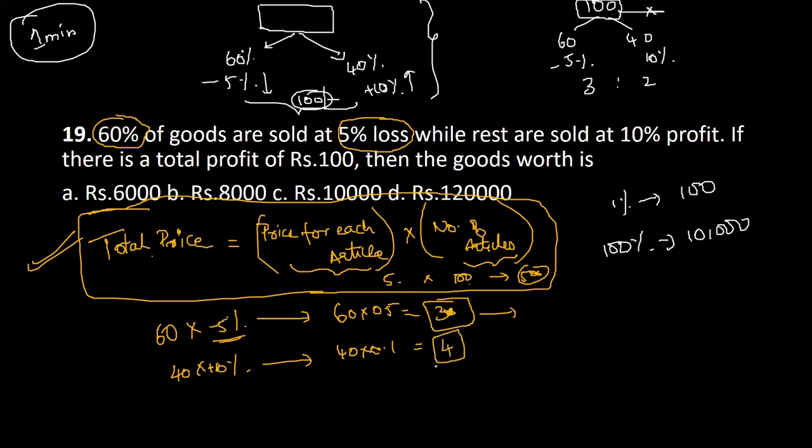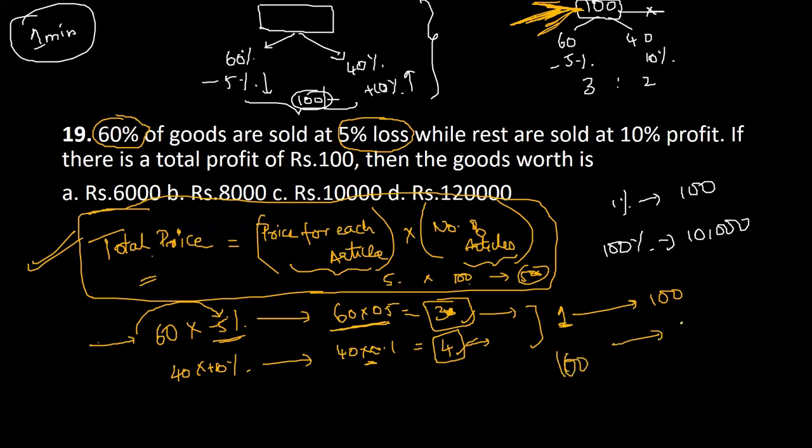Now, what are these values? If 60 goods are causing 5% loss, assuming the number of goods is 100, then the total will give us a loss of 3. Here the total will give us a profit of 4. The difference between these two is 1. But according to the question, this is not 1, this is equal to 100. You want to find the total cost of the goods, that is, the value of 100. How much will that be? 10,000.